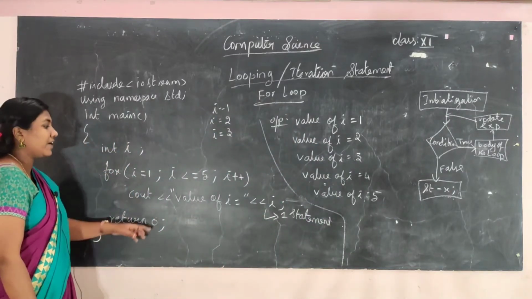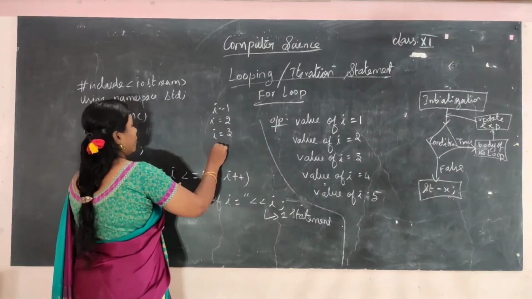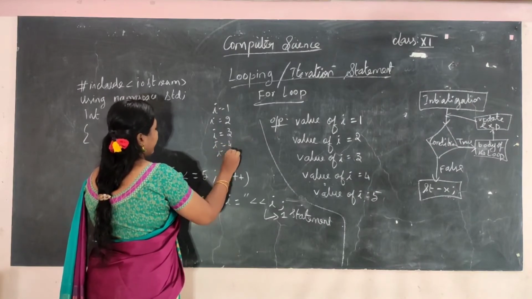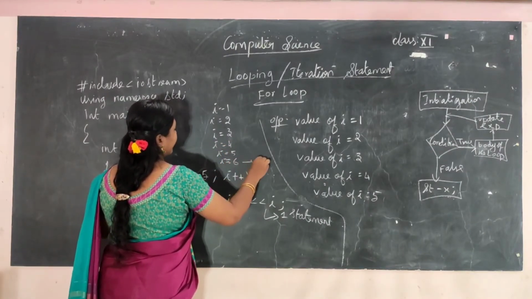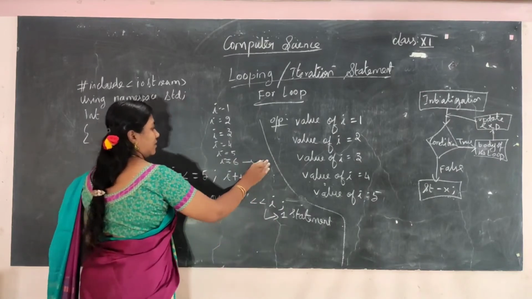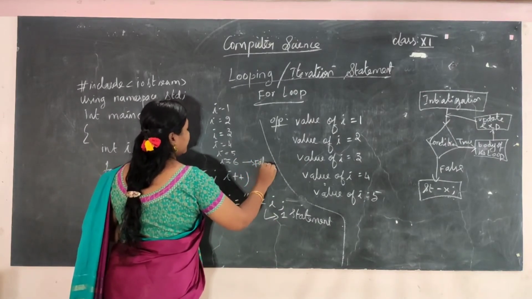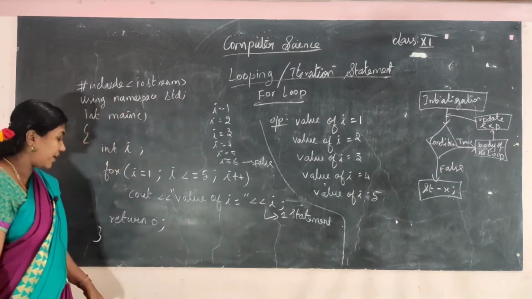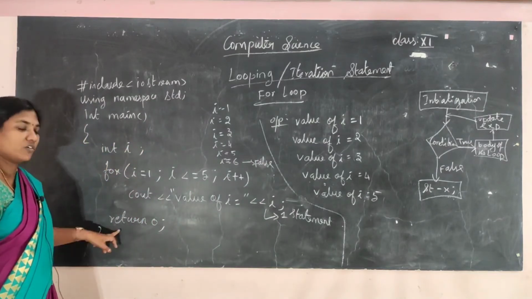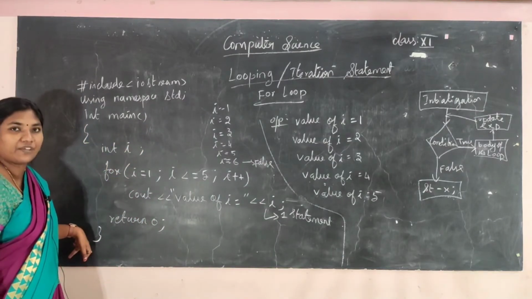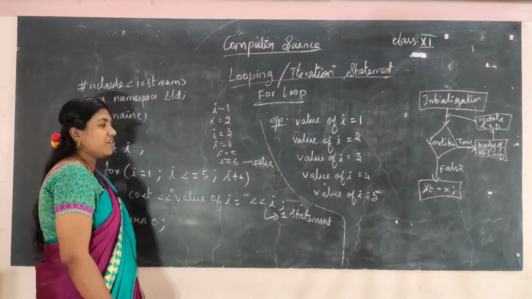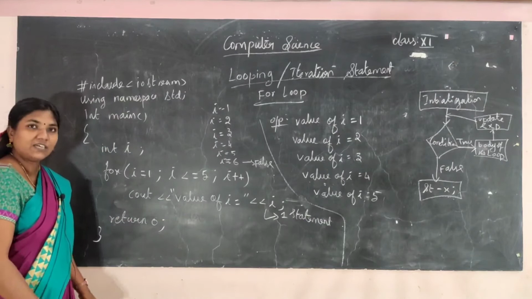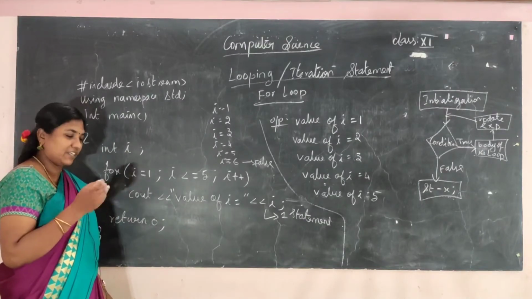When I is equal to 6, the condition becomes false. After that we have not given any statement, so the entire program gets over. This is the procedure how the for loop will get executed.